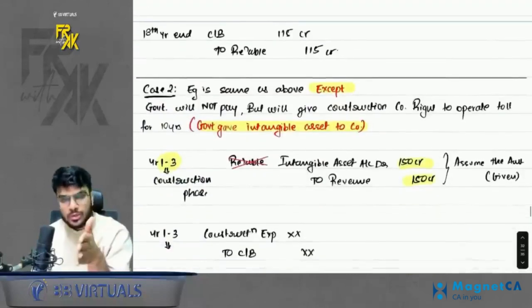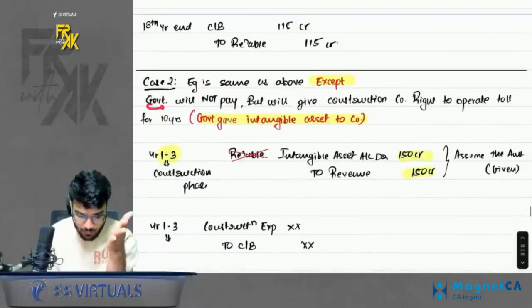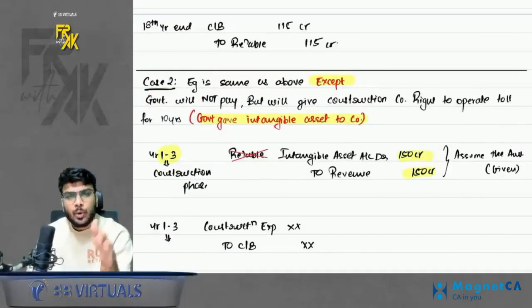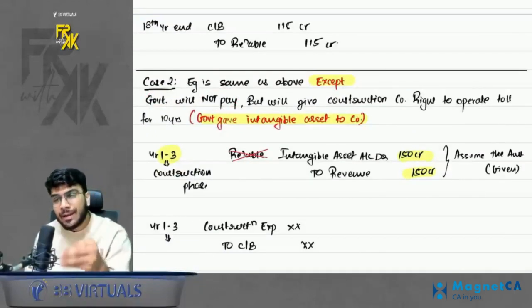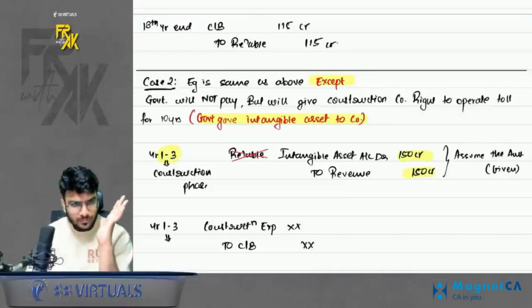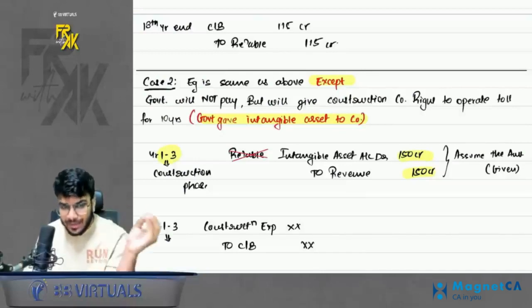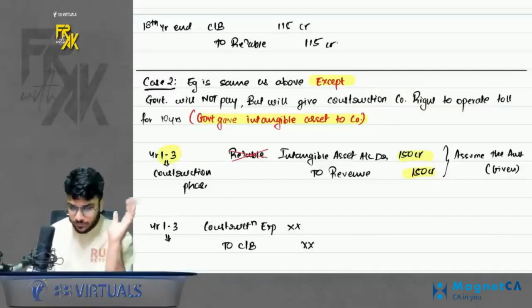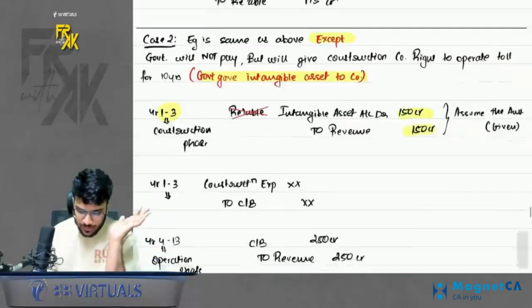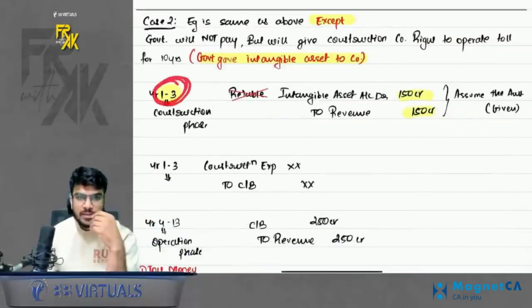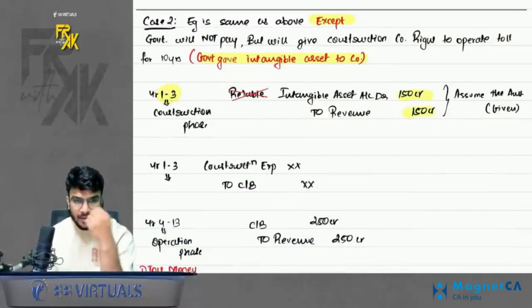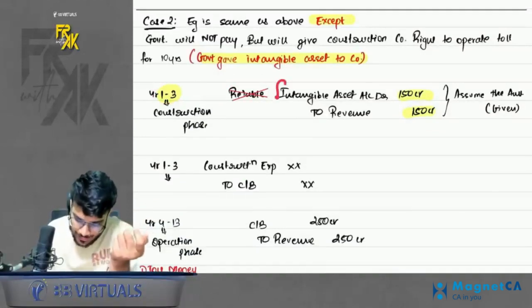Now there is case 2 also here, where government is saying that it will not pay anything to you, but it will give the license to operate the toll, and whatever money you collect from the toll will belong to you. So government is telling the construction company that they will not pay anything, but they can run the toll and collect the money from the customers or from the public. So here in the construction phase, the construction company cannot book a receivable because they are not going to receive the money, but they are going to receive a license. So they will book intangible asset to revenue.